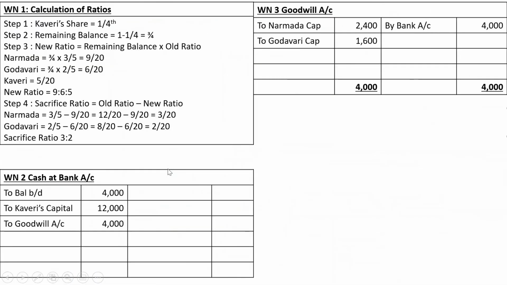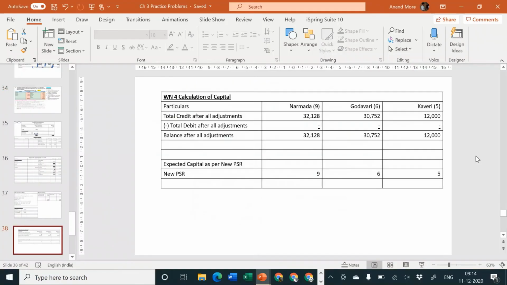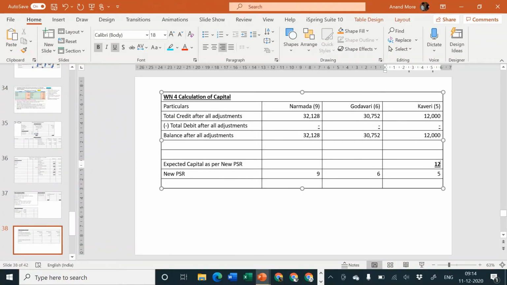So for 1/4 share, that means for 5/20 share, her capital is going to be 12,000. So I can call it here as 12,000. This is going to be our basis. 1/4 means 5/20, and for 5 rupees profit she is going to bring 12,000. Then for 6 rupees, how much would be the capital? So we are going to specify 12,000 into 6 upon 5, and here it will be 12,000 into 9 upon 5. I hope everybody has understood the idea.